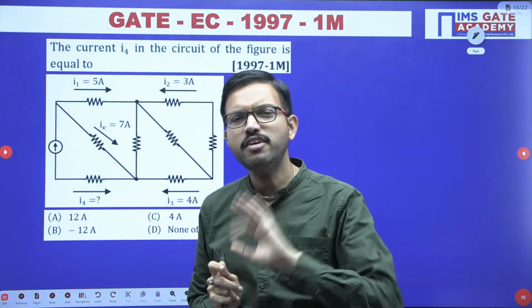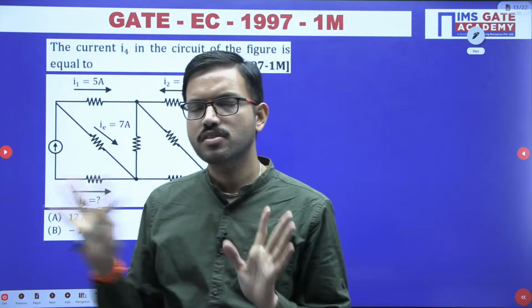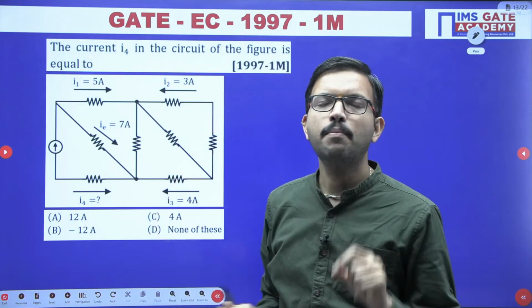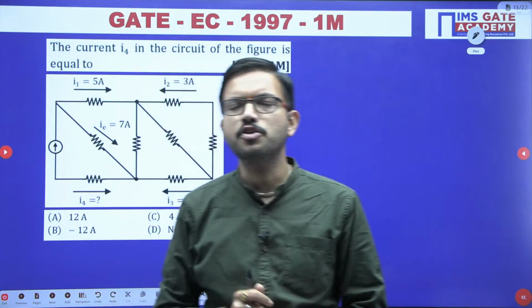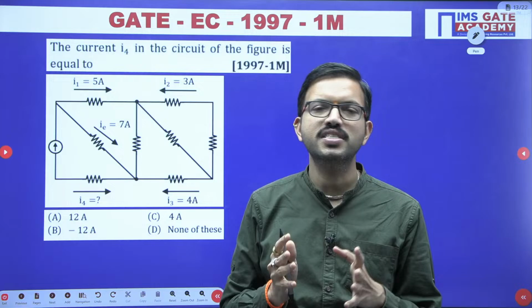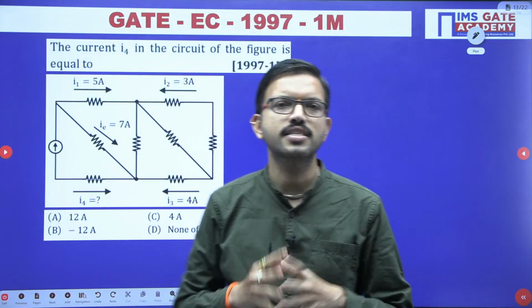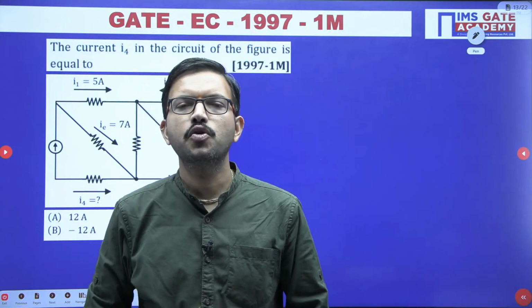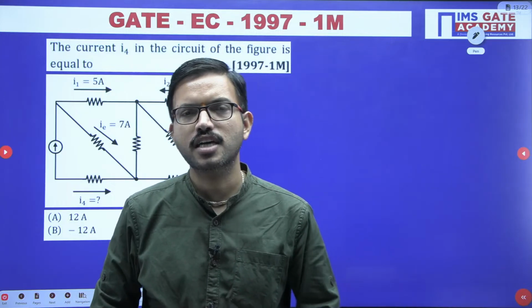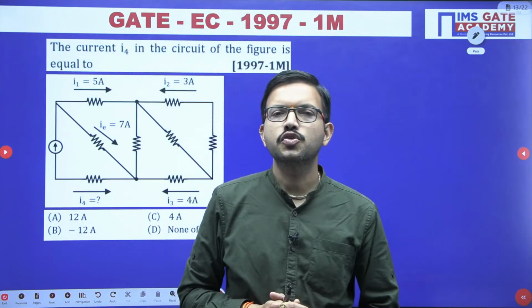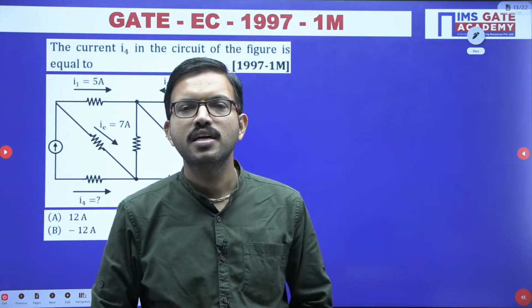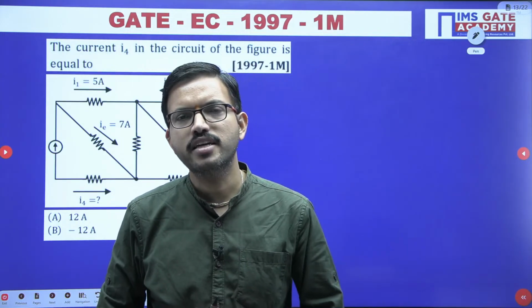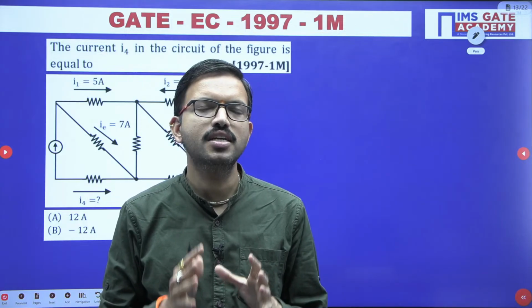From any point we can start solving the given question, but ultimately you get the same answer. But whichever approach gives you the answer quickly, obviously that is the shortcut method, or we can say the best method. Whoever wants to get a very good rank in the coming GATE exam, the shortcut methods will play a vital role. But in order to get the shortcut method, first of all you should be conventionally strong.